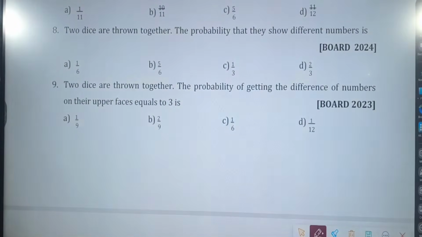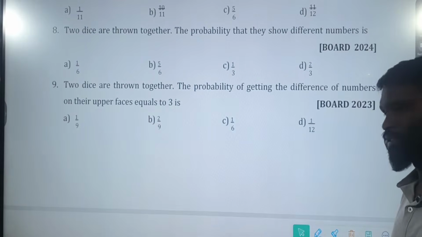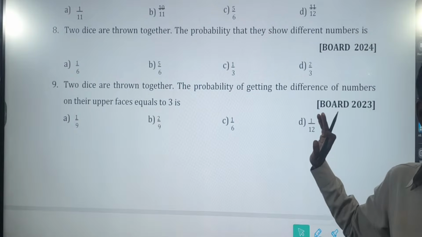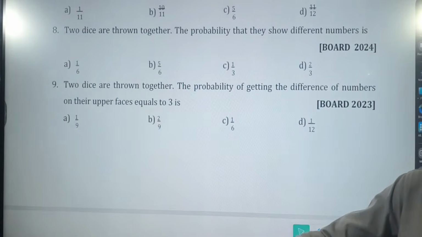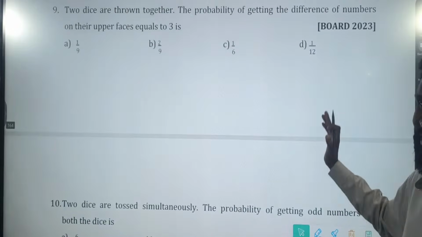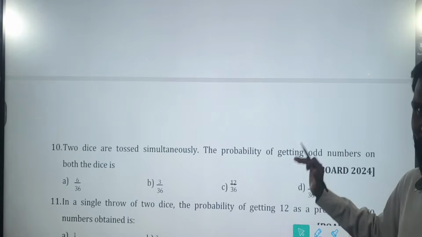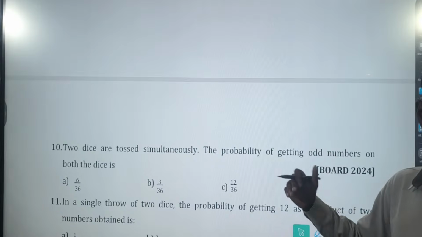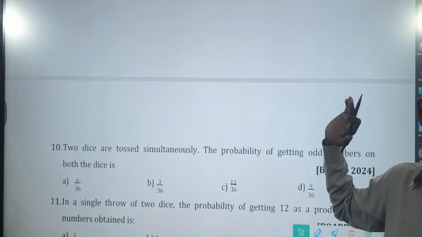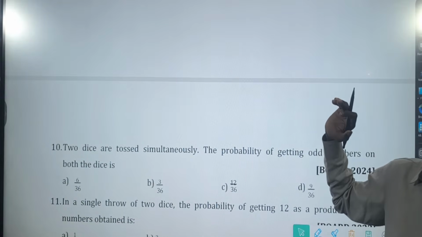How many have we completed? 9. Still 20 more problems. Is it possible? Yes, anyone feeling sleepy? Go. No, sir. Anyone feeling sleepy, you can go and sleep. Want to go sleep? No. Sure? Open your mouth.